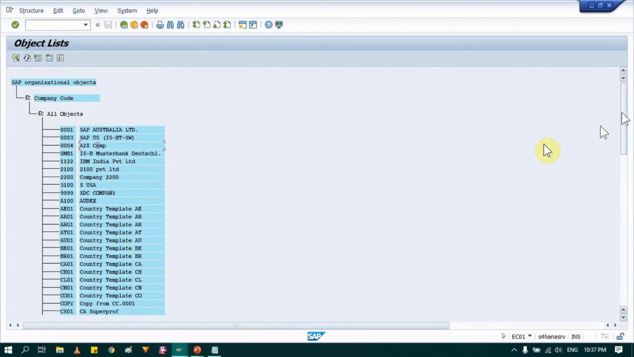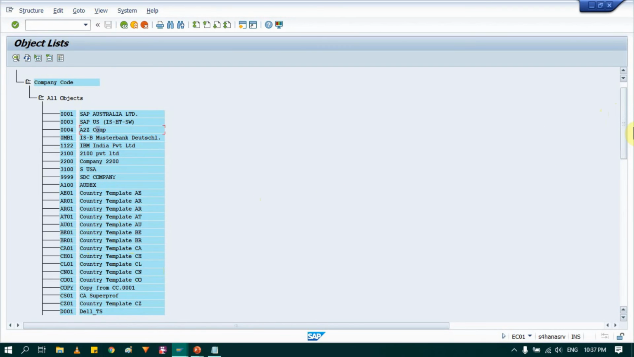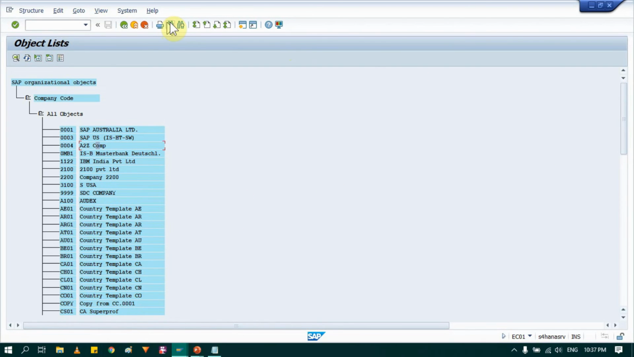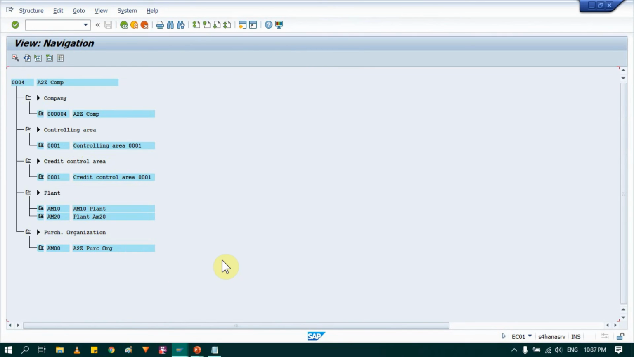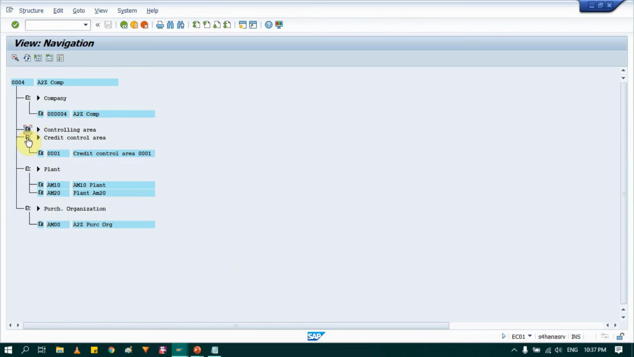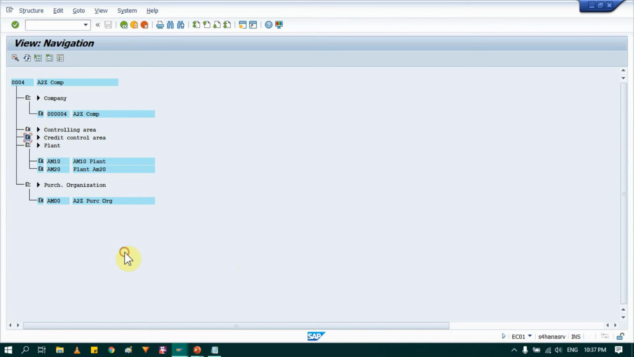In case you won't see, just scroll down and find out your appropriate company, or you can just find out through search as well, or just control F. So in my case, I see my third company is there. Just double click on it. So it will show you all details. So controlling area is not our part, then credit control is also not our part. So see what I have maintained so far. This is my company code. Under that company code, there are two plants, AM10 and AM20, and under that